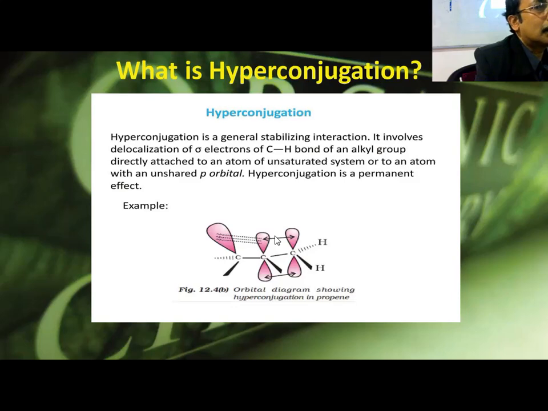I am talking about the effects of different types of effects. Now then, hyperconjugation. Hyperconjugation is coming later. If there is inductive, hyperconjugation, resonance, all the factors there, we can compare this way. So hyperconjugation is coming later. Why coming later? Because practically the sigma bond is very rigid. So sigma pi conjugation, if I show it also, it will not be that contributing.